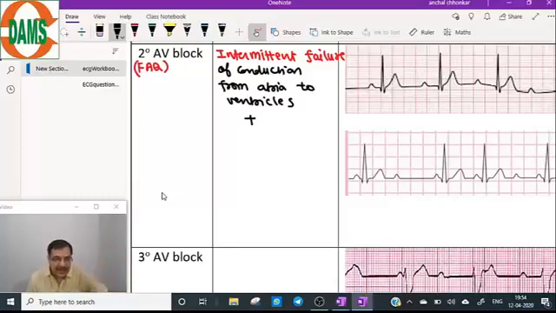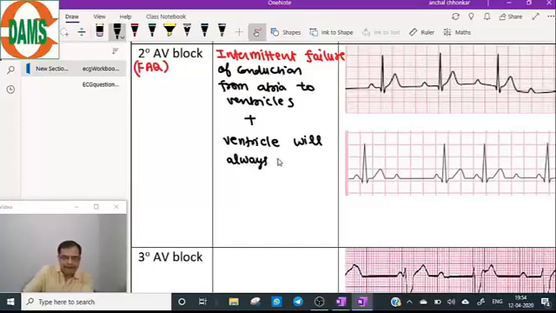But the ventricle always depolarizes from that atrial impulse. The ventricle is dependent on the atria for its depolarization.